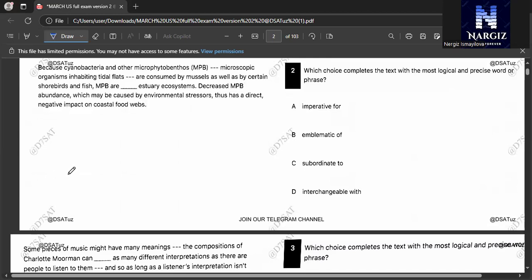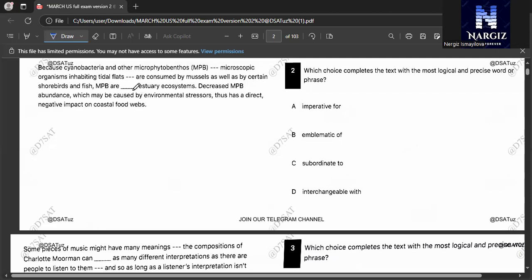Because cyanobacteria and other microphytobenthos, MPB, microscopic organisms inhabiting tidal flats, are consumed by mussels as well as by certain shorebirds and fish.